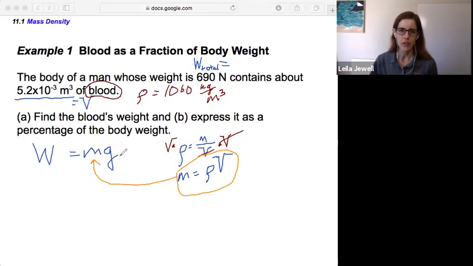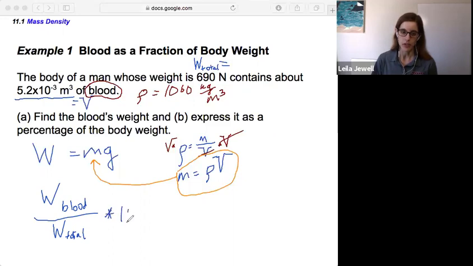What if we want to find a percentage? Well, if we want a percentage, we're just going to need to take a ratio and multiply that ratio times 100. So that will be the weight of the blood relative to the total weight of the person, and then multiplied by 100 to make it a percentage and not a fraction.